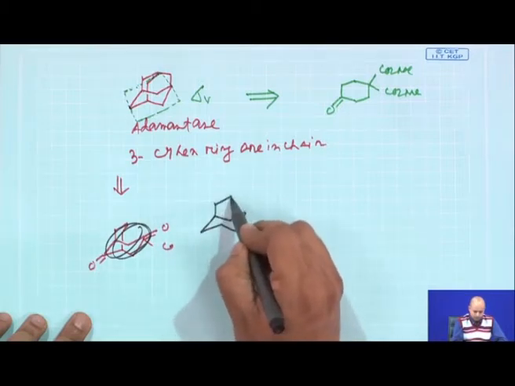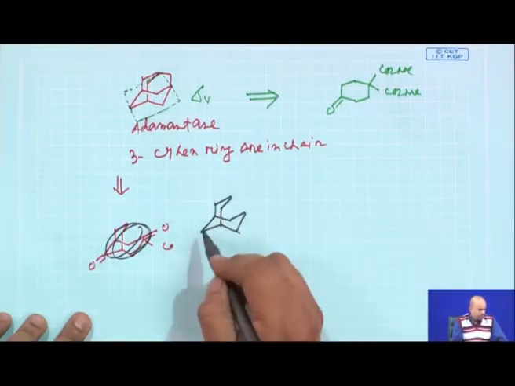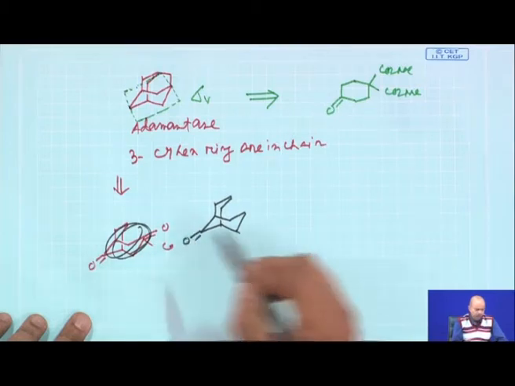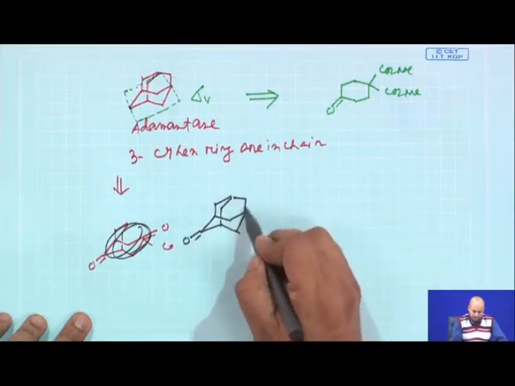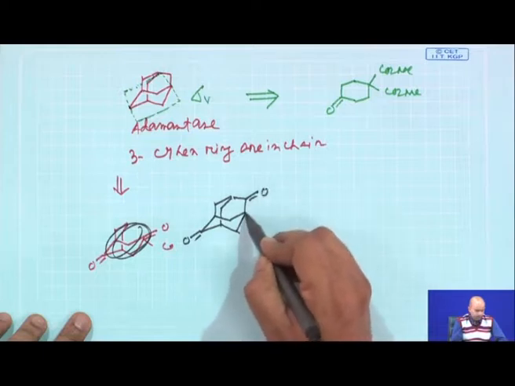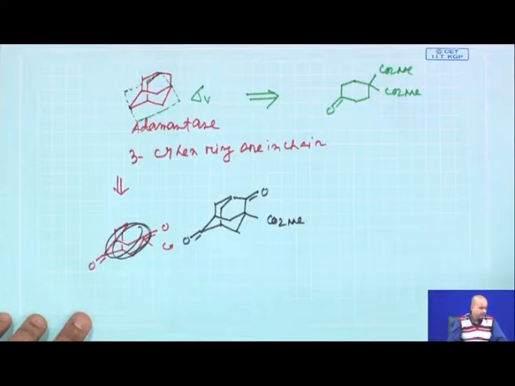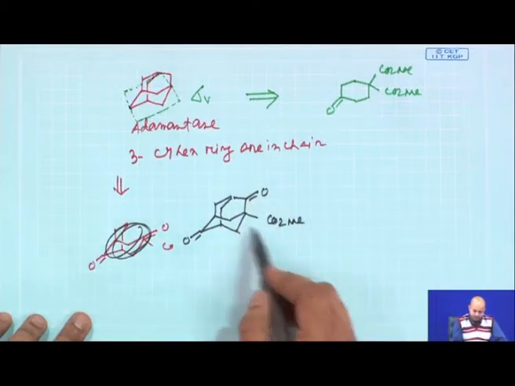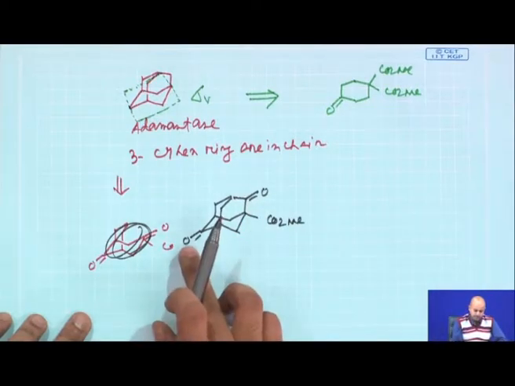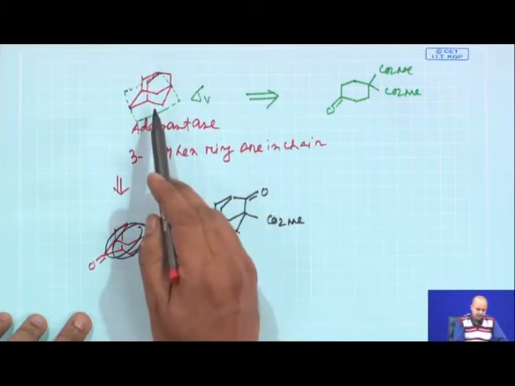We will put a carbonyl group here as well as a carbonyl group here. We say that if you can deoxygenate both the carbonyl groups, you can get the adamantane.